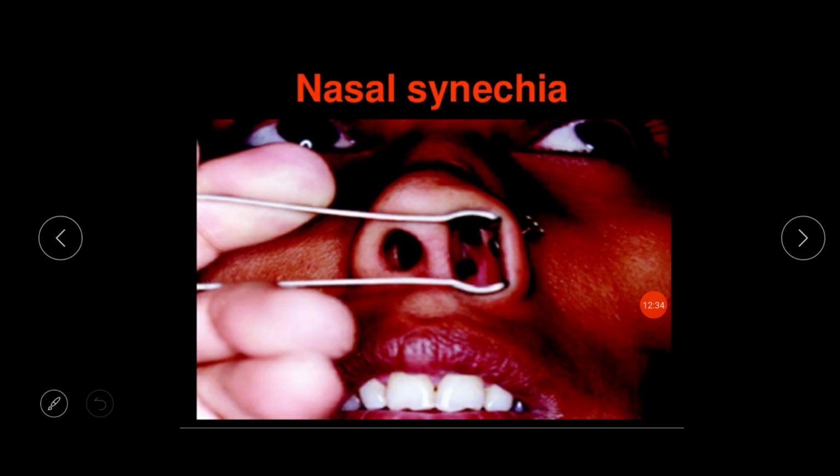Here you can see this is the septum and this is the lateral wall of the nose, but whenever there is a scar over here or here, it will have crusting over this part, and this crusting will heal by mucosal attachment between these two walls of the nasal cavity, medial wall and lateral wall, and this will form the nasal synechia. This is the nasal synechia.